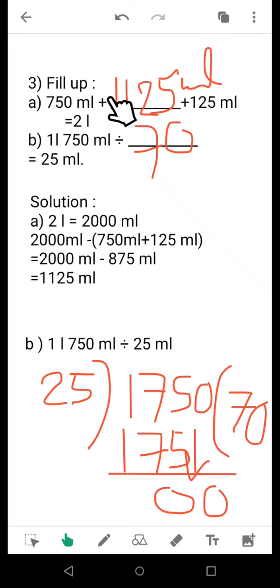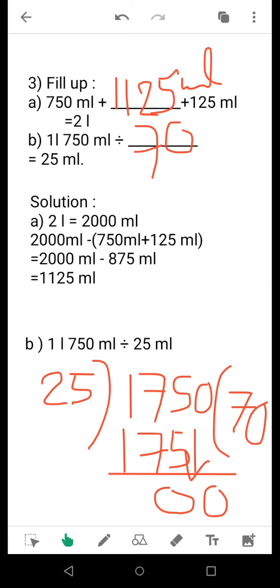If the question is not asking for liters and milliliters, and there is no distinction that you need to find the answer in liter and milliliter, then you will find it simply in milliliter. If all other quantities are in milliliter, you will do that.